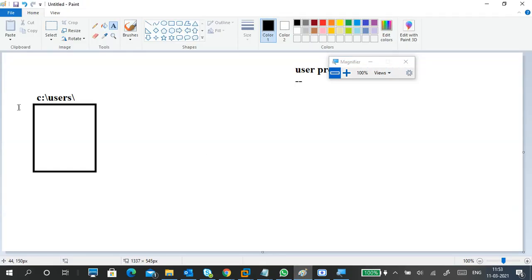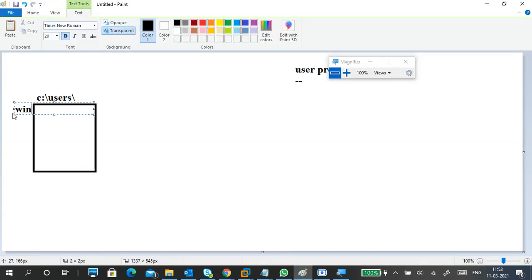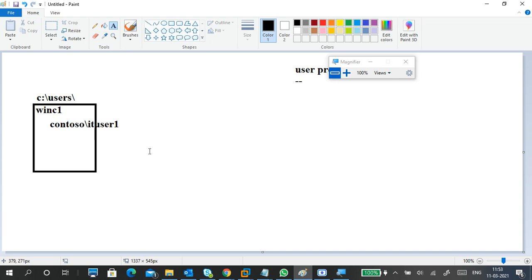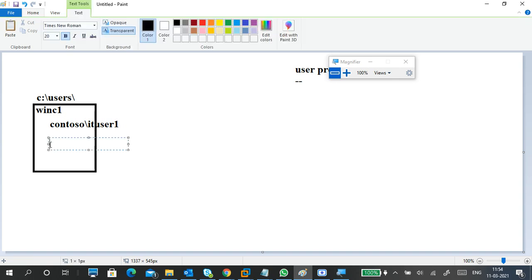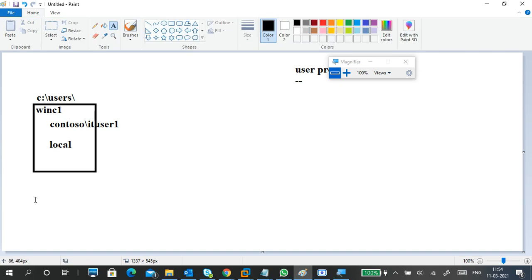This PC is WinC1. The account belongs to Contoso\IT user one. The account belongs to the domain, and the profile data is stored locally. So this is called a local profile.